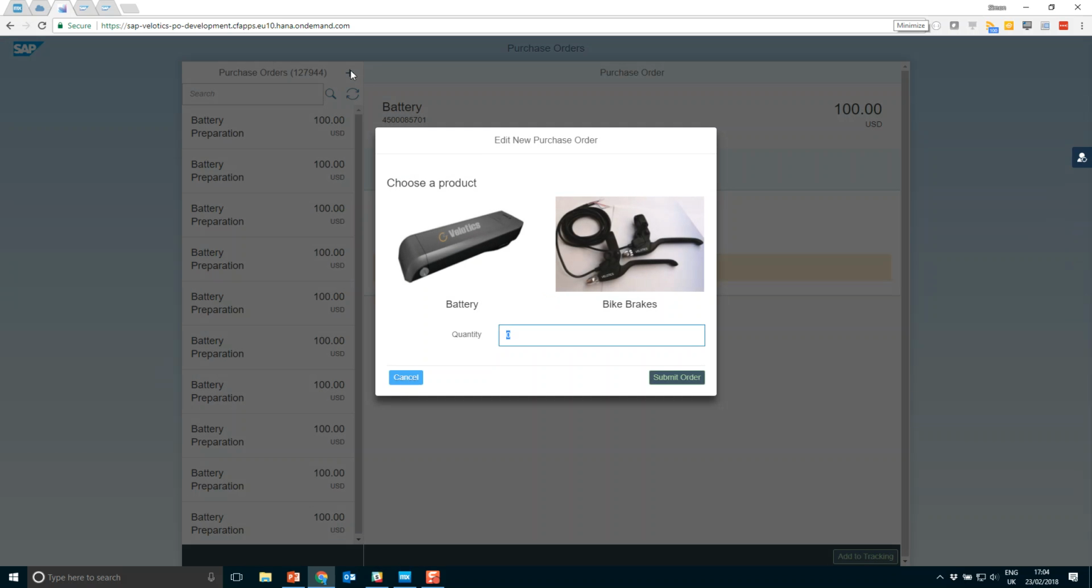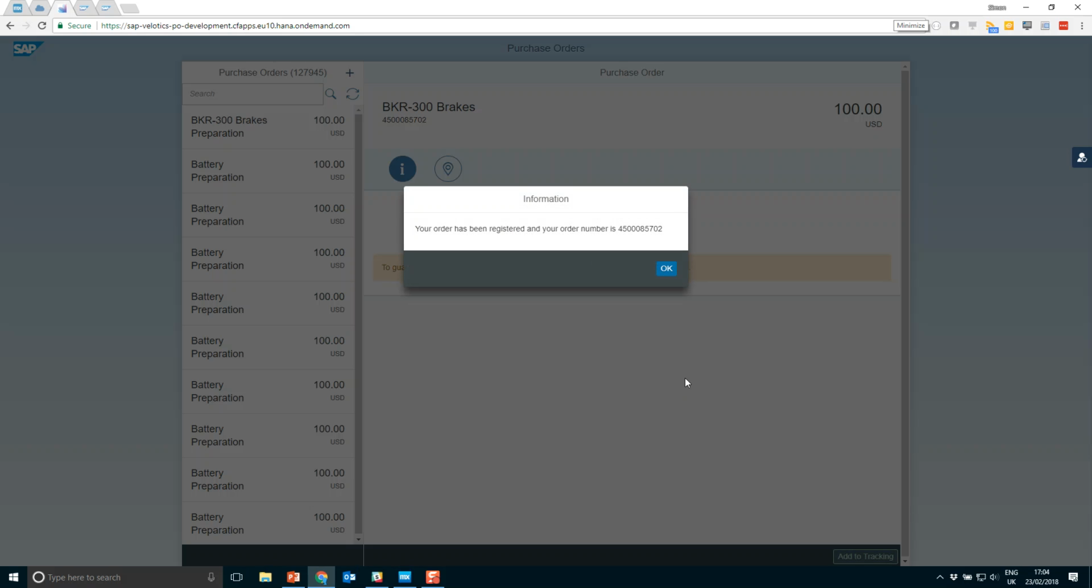In this purchase order application, we can choose to create a new purchase order for a bike battery or a bike brake. In this case, we're going to select the bike brakes and submit the order. So now the order has been submitted, we can see we've got a purchase order number.